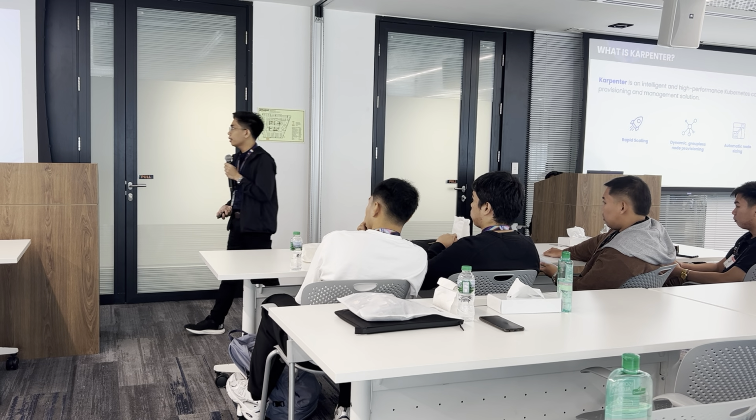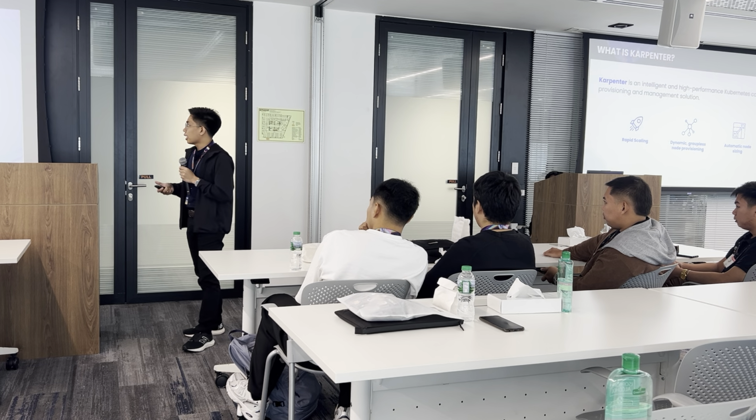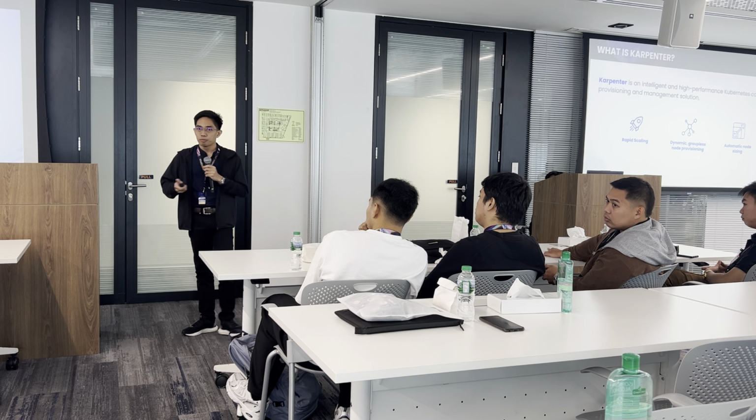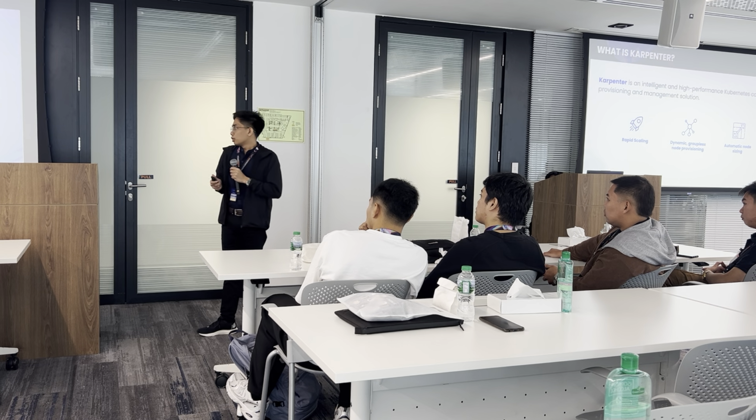Alright, with that said, Karpenter is an intelligent and high-performance Kubernetes compute provisioning and management solution, right? So it gives you rapid scaling, dynamic, groupless node provisioning, as well as automatic node sizing.